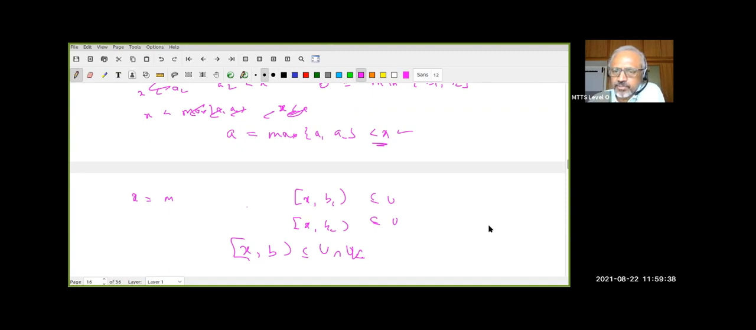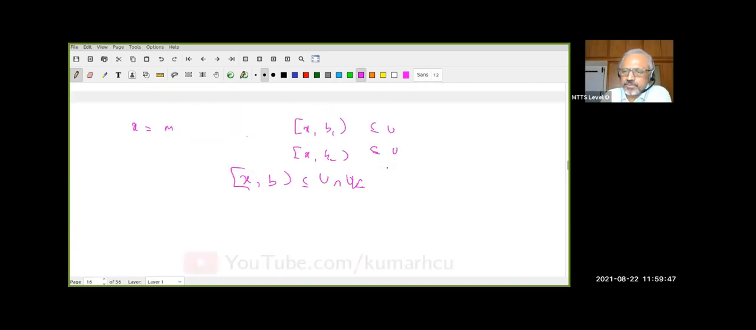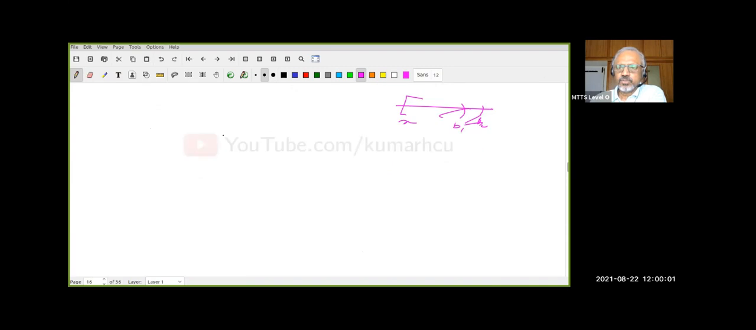Aishwarya, what will be your choice of b? Minimum of b1, b2. Very good. Keep always the picture. I start with x. This may be b1 and this may be b2. Then I want the intersection, it should be contained in U as well as V. Then you choose the minimum. Very good. So what have we shown now? We have shown that this tau is a topology called the order topology.